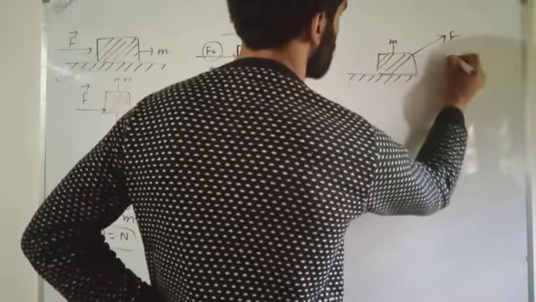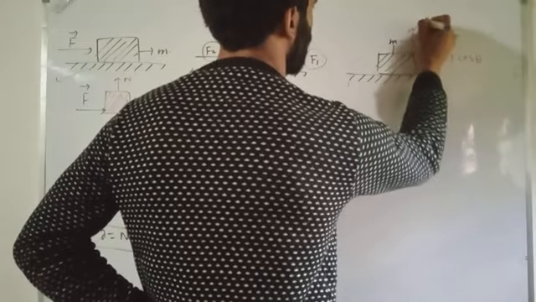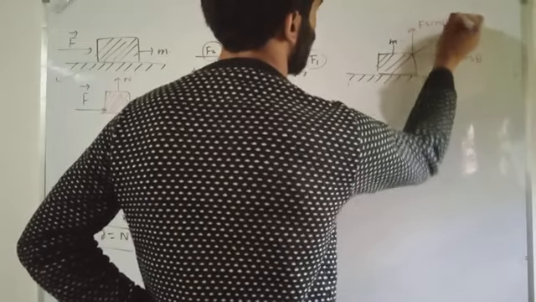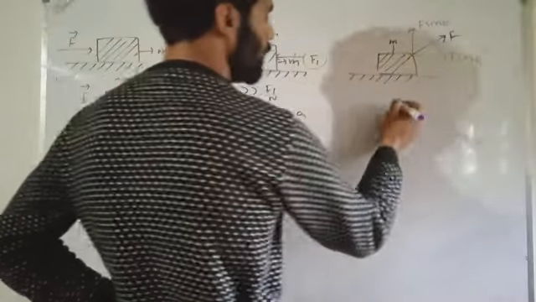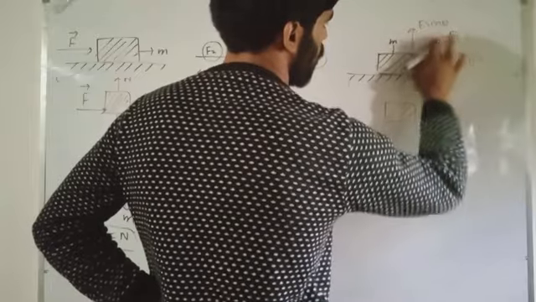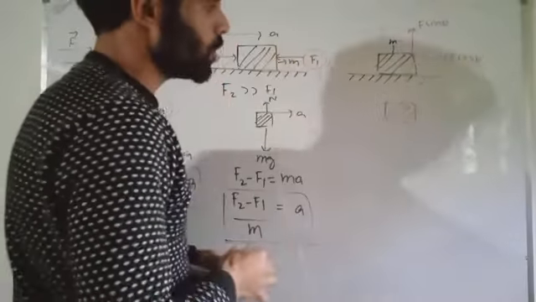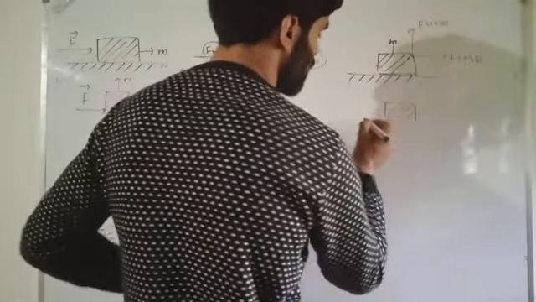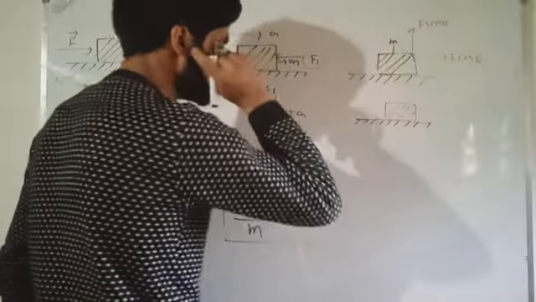I resolve this force: this is F cos theta, and this is F sine theta. After the resolution of this force, we can neglect the original force because of the resolution. So we can make the diagram in this way. What should be the acceleration of this body?